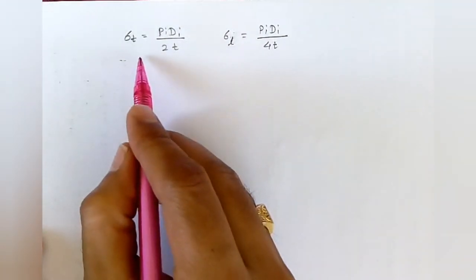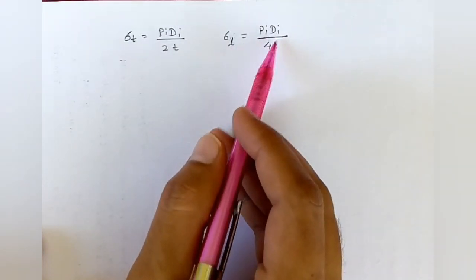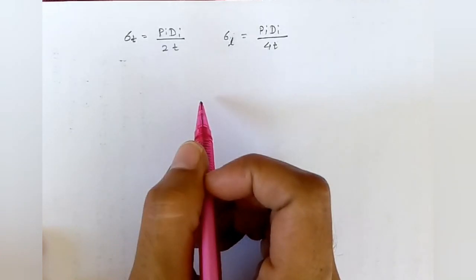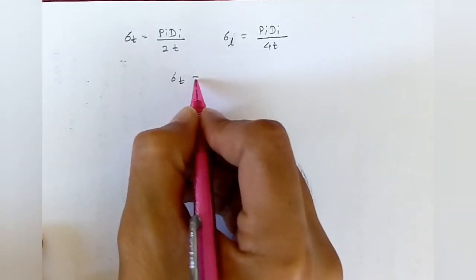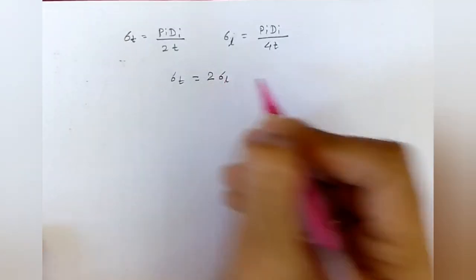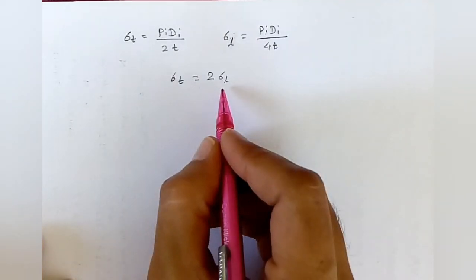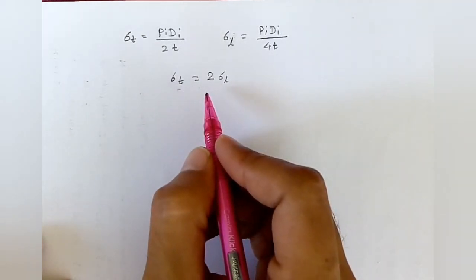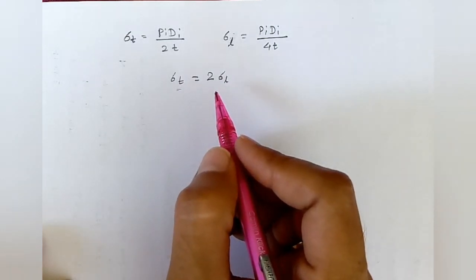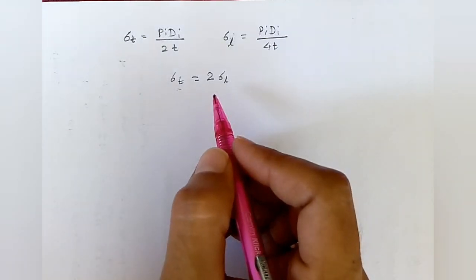Now the tangential stress is Pi di upon 2t and the longitudinal stress is Pi di upon 4t for a thin cylinder subjected to internal pressure. Hence we can say that the tangential stress is twice the longitudinal stress from these two formulae. As the tangential stress is greater than the longitudinal stress, we are going to consider the tangential stress while designing a thin cylinder.